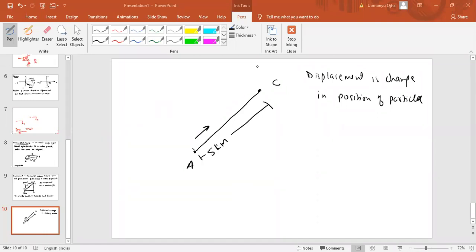Yes, displacement can be distance also. The shortest distance is displacement. Okay. So AC is a distance also, but the shortest distance is known as displacement.